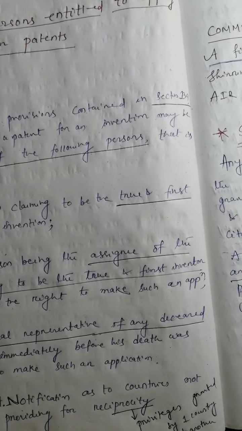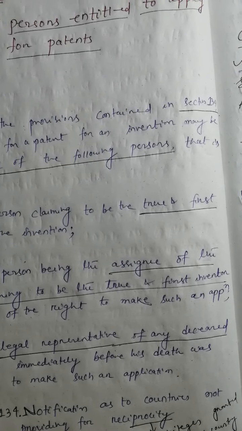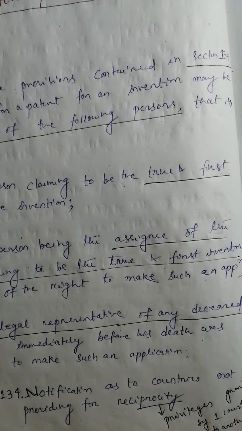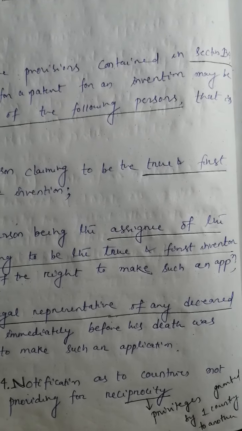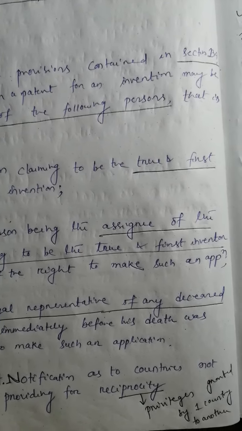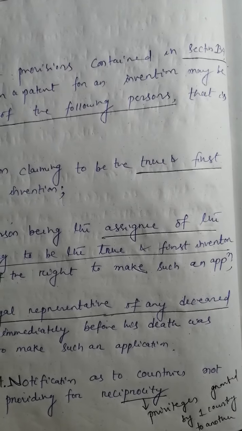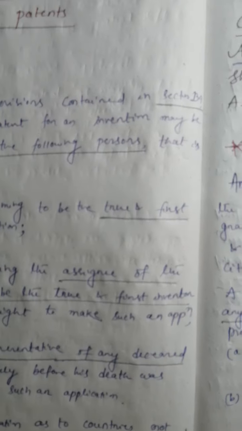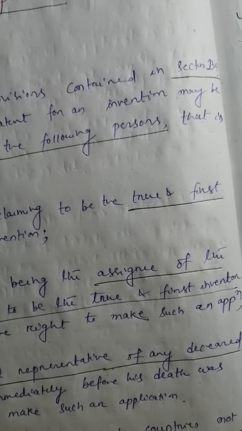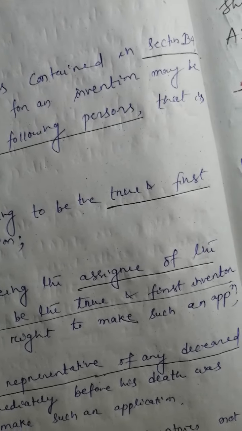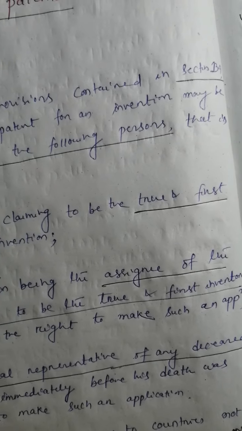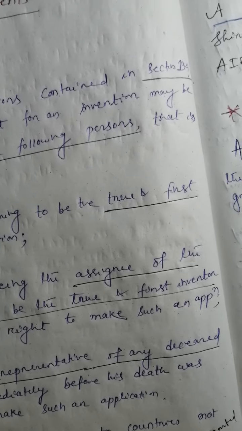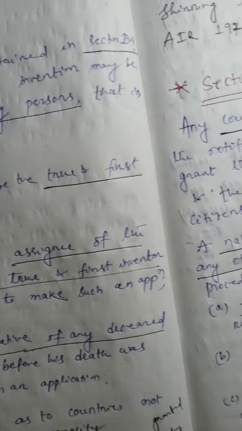So there is an exchange of materials or any kind of things. In a larger view, we can say privileges granted by one country to another. That means if the first country helps the second country, and the second country is also helping the first country, then only there will be reciprocity and everything will be all right. Fine.